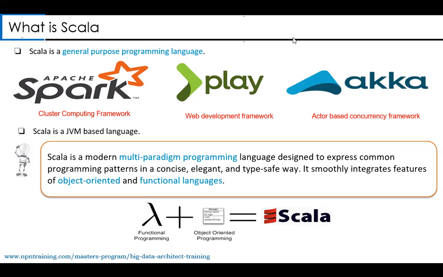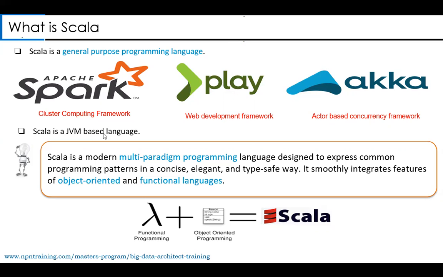Another point to remember here: Scala is a JVM based language, something very important. There are many JVM based languages. JVM stands for Java Virtual Machine. One such language is Scala.